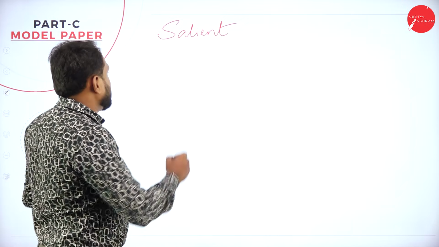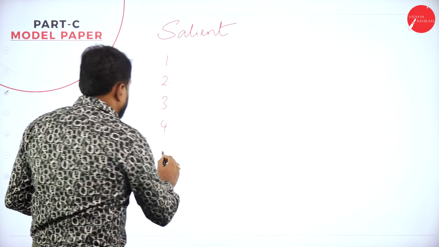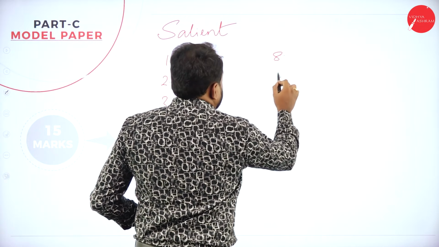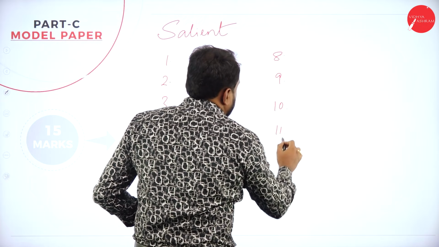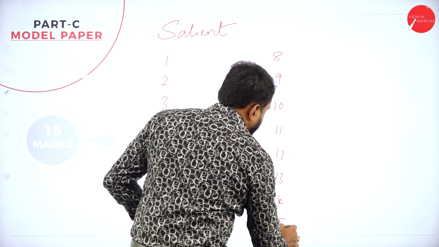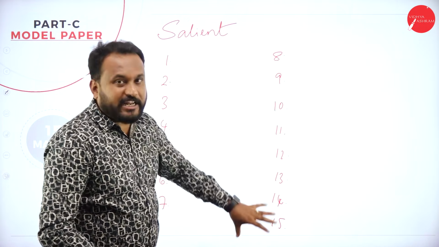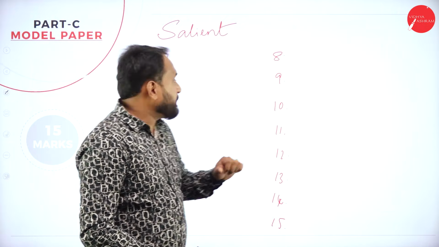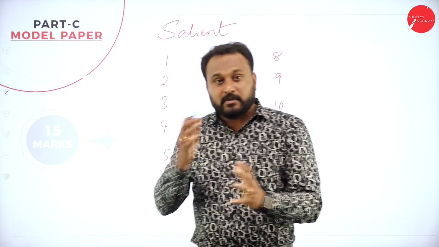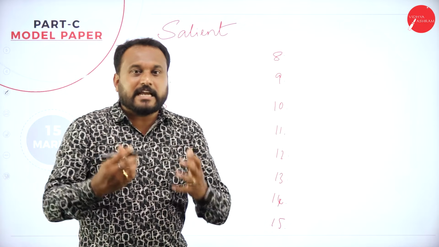Now what exactly happens here? You will say, for example, the first, second, third, fourth, fifth, sixth, seventh, eighth, ninth, up to the fifteenth. We can go with it, like 20 salient features we can actually write. So it is a 15 marks question. Let's go with 15 points. Whenever we go with salient features here, students, I'll teach you how to remember them.